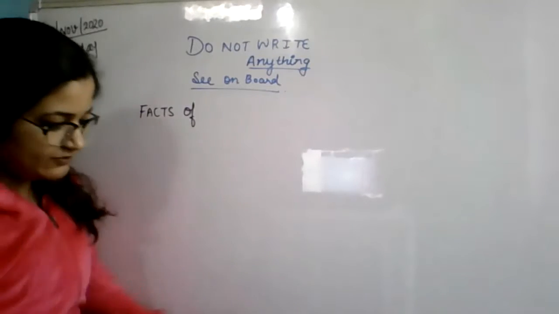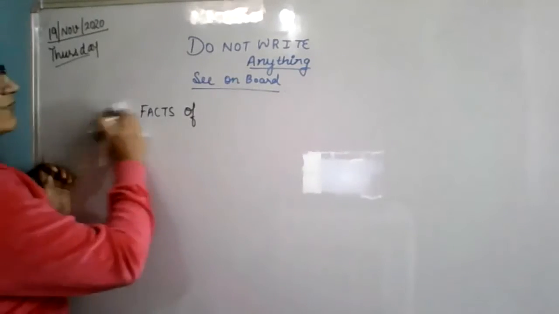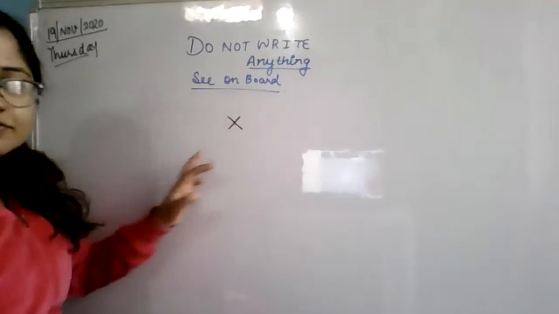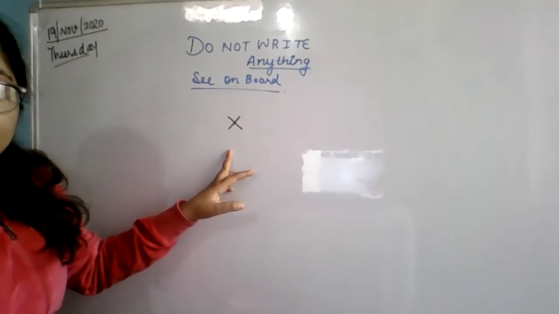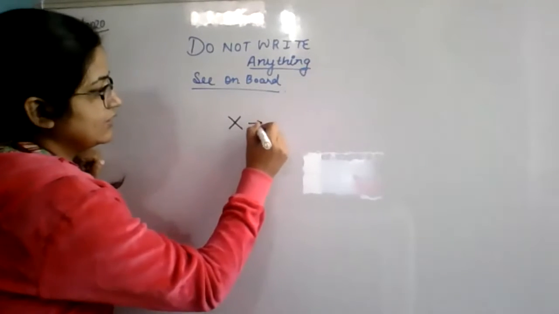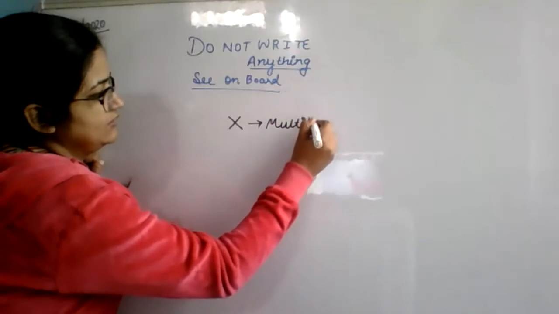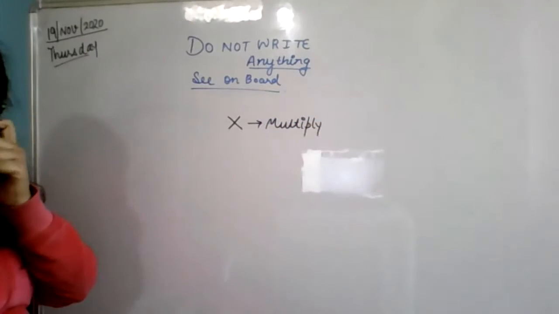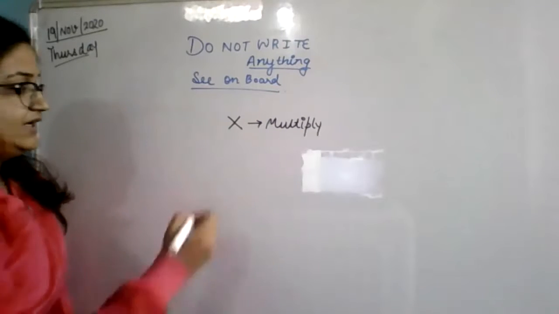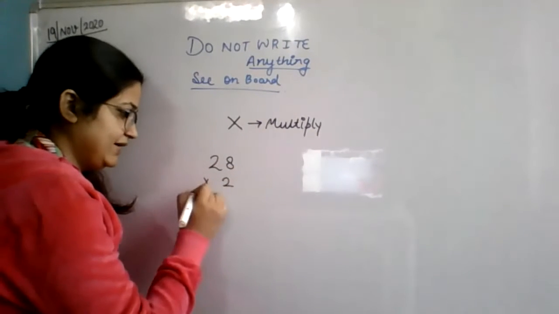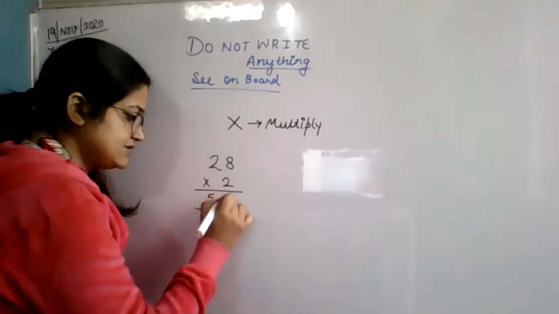Before starting with the facts of multiplication, you know the sign of multiply. This is the sign of multiply. You don't have to write anything. When we multiply any two numbers, suppose we are multiplying 28 multiplied by 2 is equal to 56.